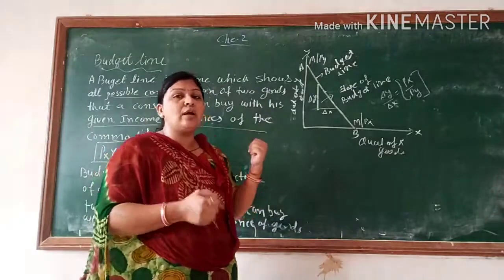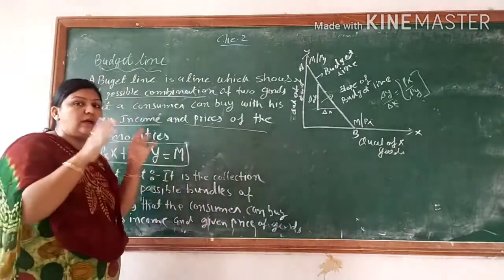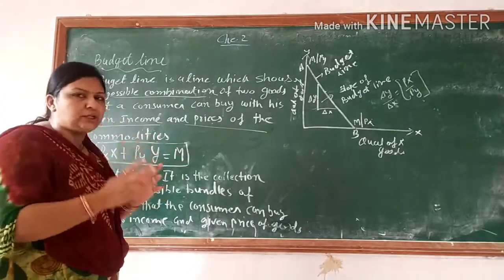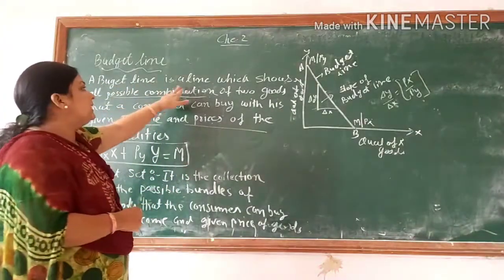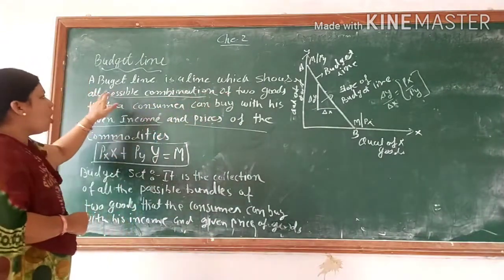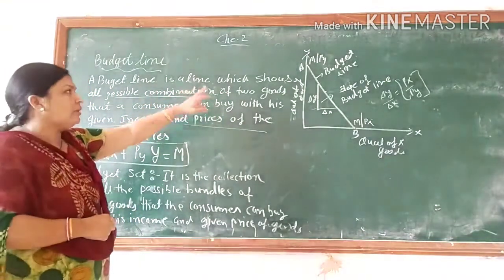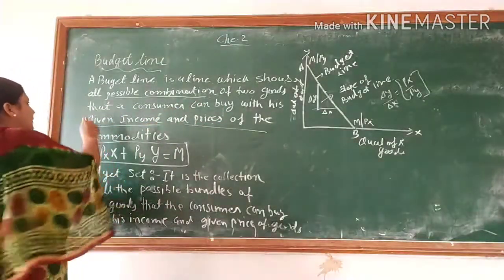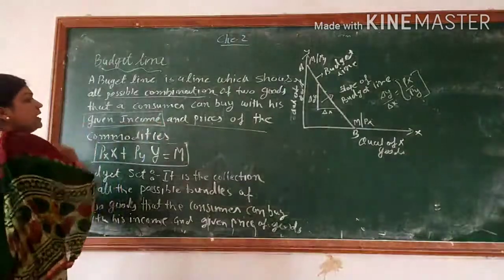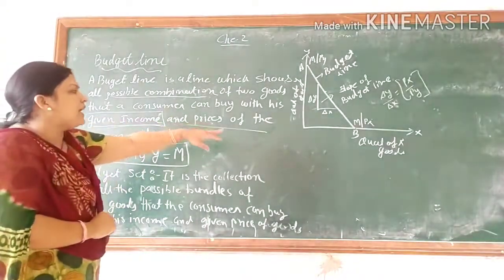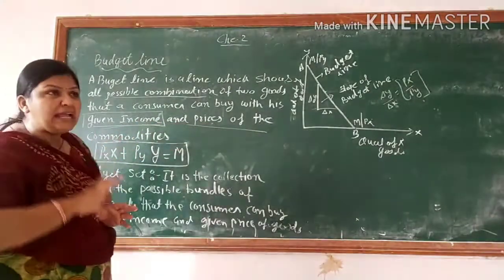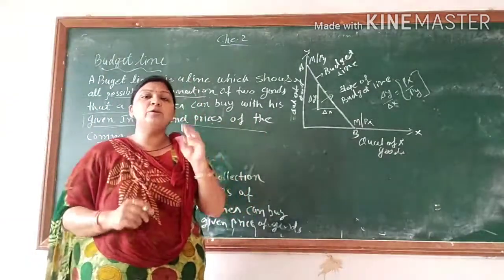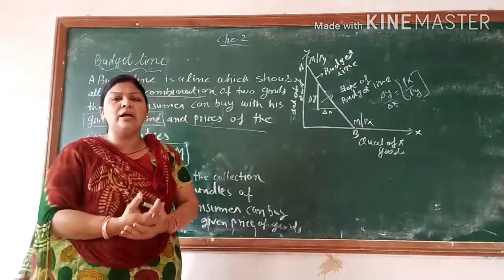So now we are talking about two goods. Fine. Here our main focus is two goods, that is, a bundle of two goods or a combination of two goods. So the budget line is a line which shows all possible combinations of two goods that a consumer can buy with his given income. So that 10,000 is the given income. And prices of the commodity. Price is never in our hand. Maybe the X goods price is 10 rupees and Y goods price is 20 rupees and I have 100 rupees.